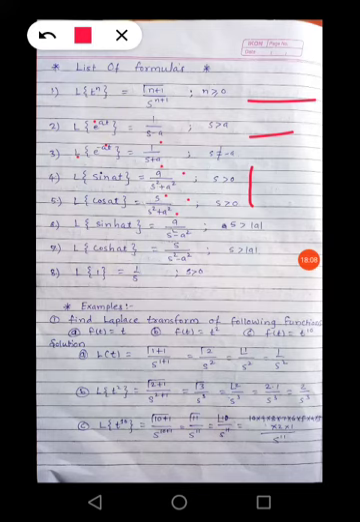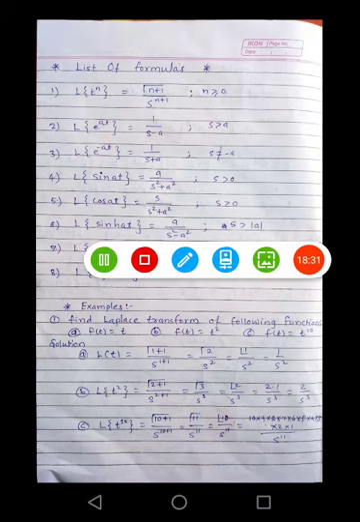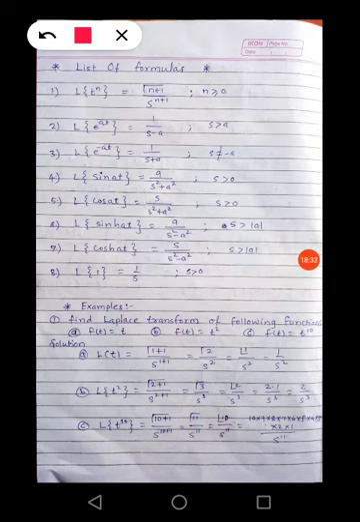Laplace of sin hyperbolic at is equal to a divided by s square minus a square. s is greater than modulus value of a. Laplace of cos hyperbolic at is nothing but s divided by s square minus a square. So s is greater than modulus value of a. And Laplace of 1 is 1 upon s, s greater than 0. Okay, so this is the list of formulas and we are going to use this list to solve some examples.